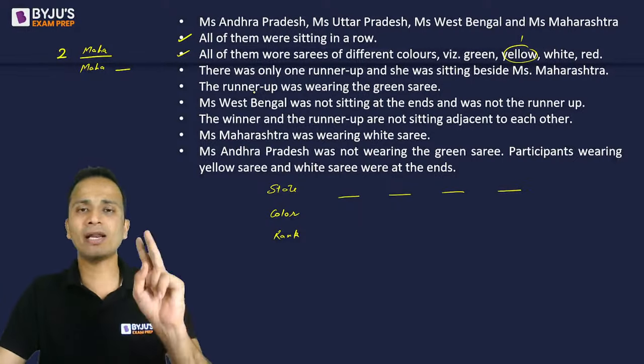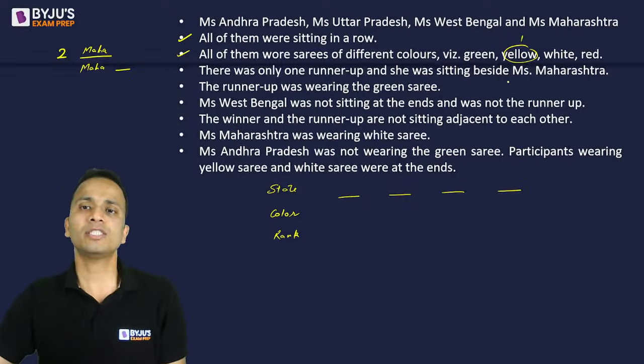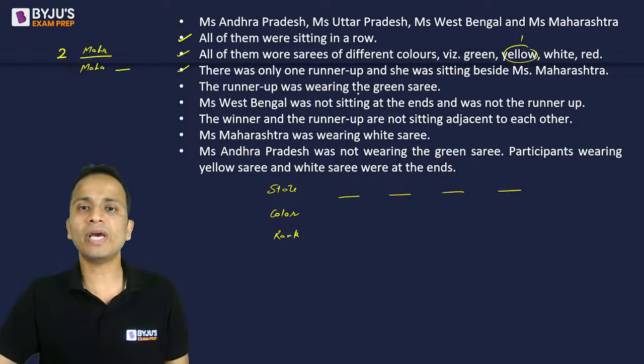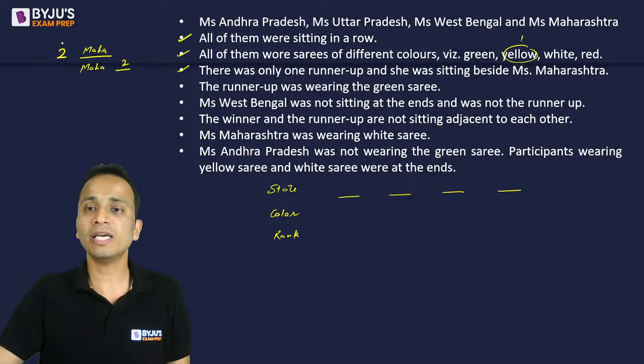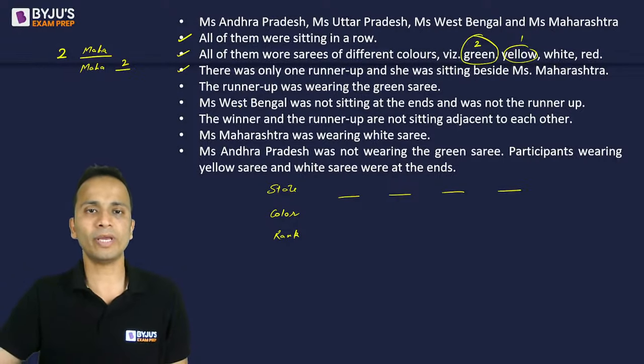But we know that rank number 2, the first runner-up, was sitting beside Miss Maharashtra. Done. The runner-up was wearing a green sari. So the green sari is rank number 2. I have written it here.